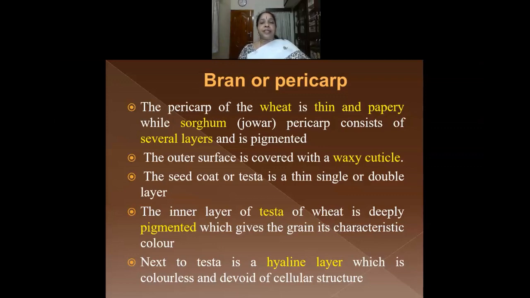The outer surface is covered with a waxy cuticle. So the outer surface of the maize, you can see it is shiny and waxy. So that is called the waxy cuticle.